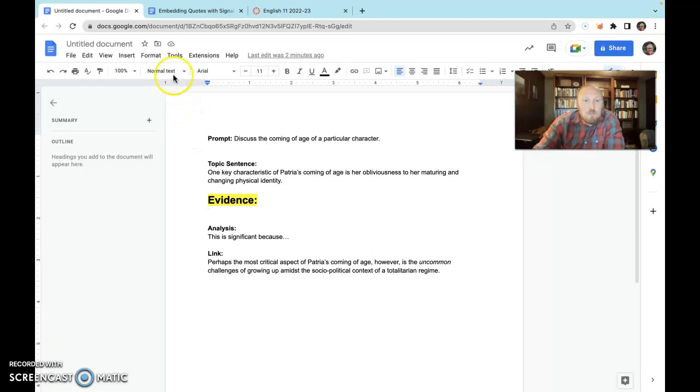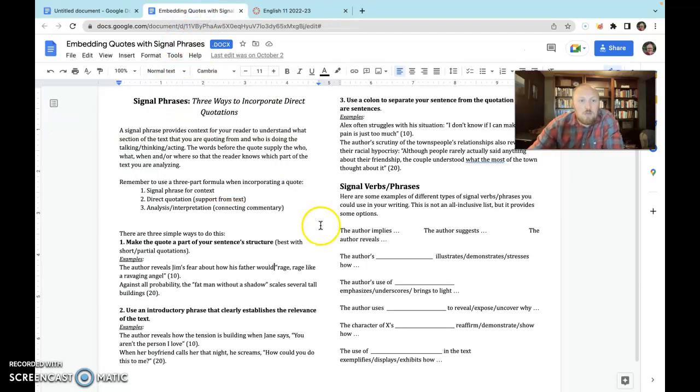Now, just as a reminder, and you can access this document as well, embedding quotes with signal phrases: you want to make sure that you set up the quote by having a proper introduction. You don't just share a quote as its own sentence by itself, but instead you set it up. You introduce the quote, and that introduction of the quote is what we call a signal phrase. And there are a few different ways that you can actually embed that. You can do that just naturally into the ebb and flow of the writing for partial quotes, and you don't need any additional punctuation, right? It just reads smoothly right into the quote.